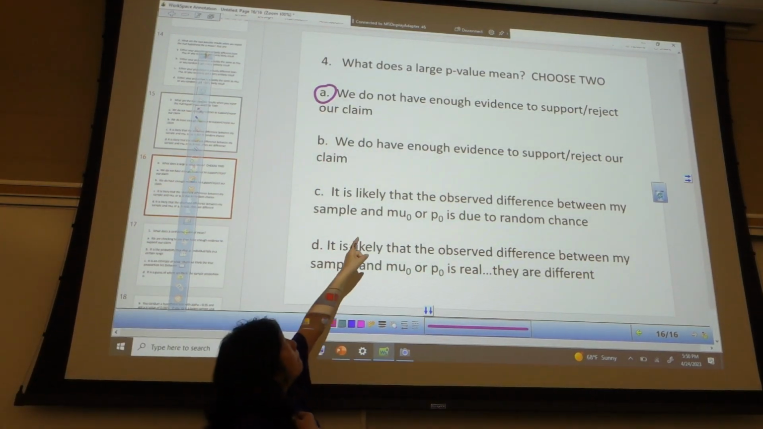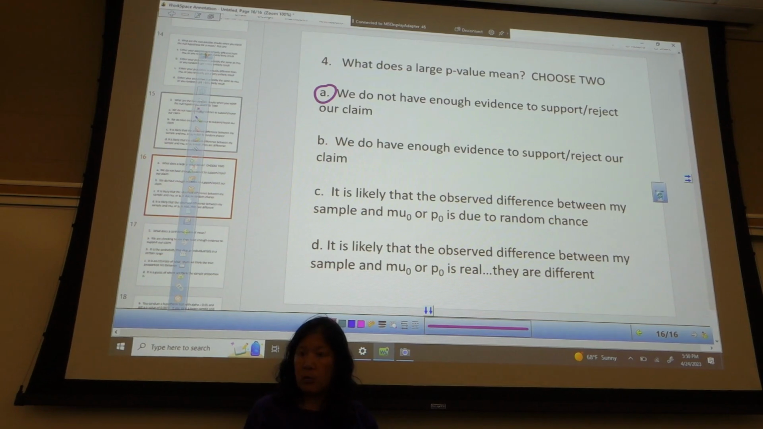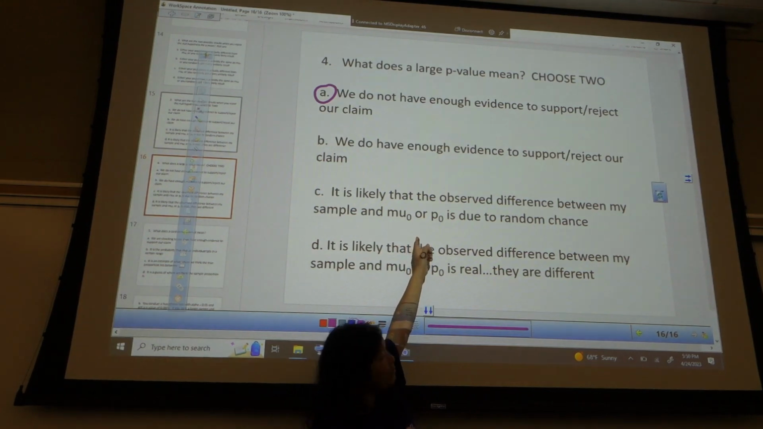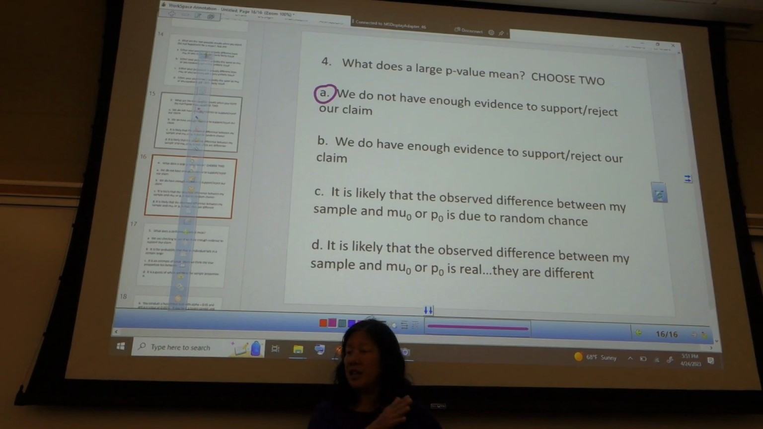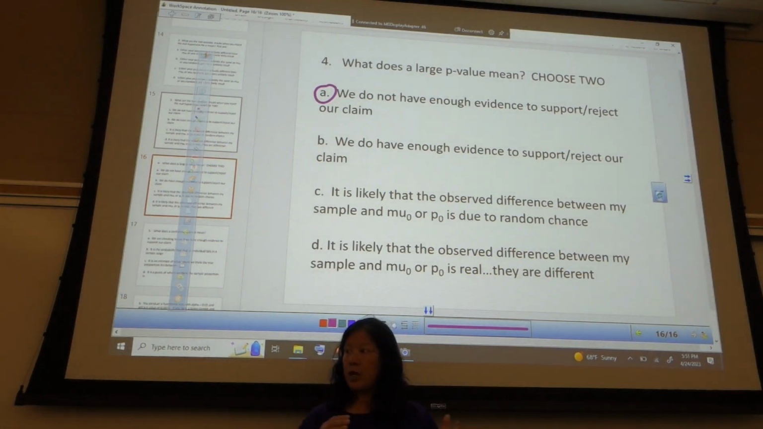Remember, my p-value is the probability of getting my sample, assuming the mean is mu naught, H naught is true. So if my p-value is high, that means that I did not get anything unusual. That it's just due to random chance. So, folks want a minute to talk this over with their neighbors?